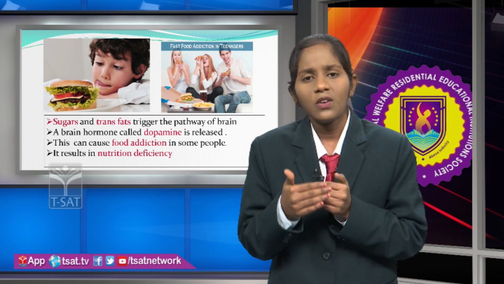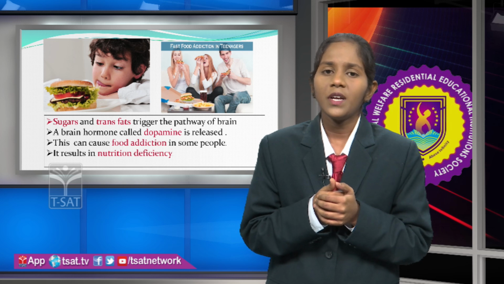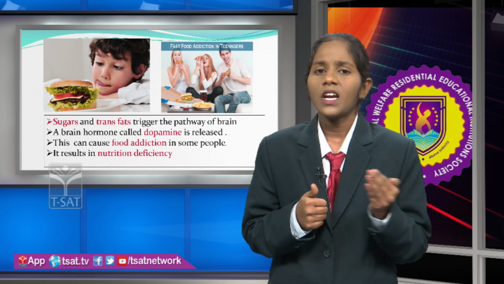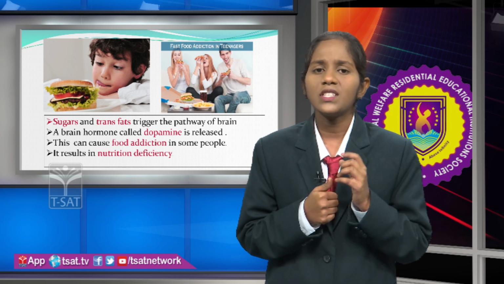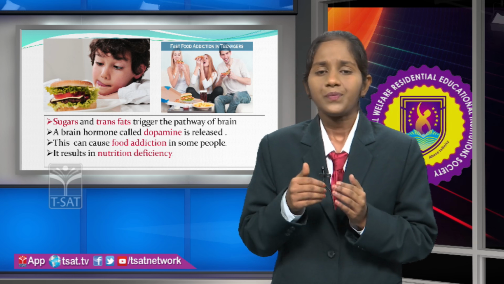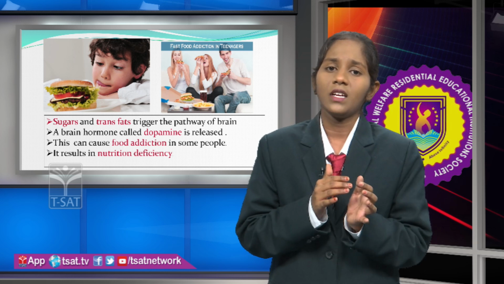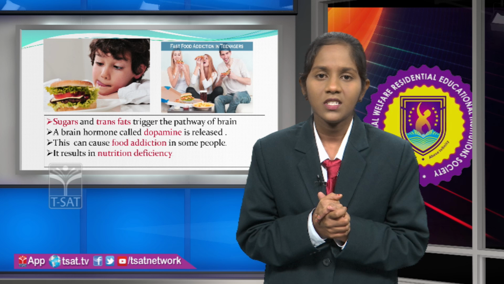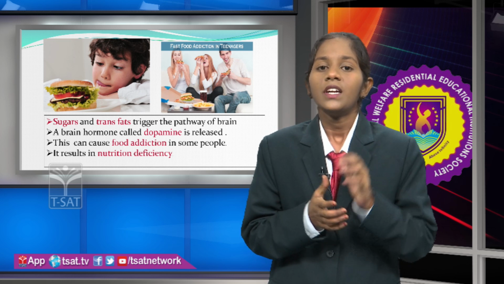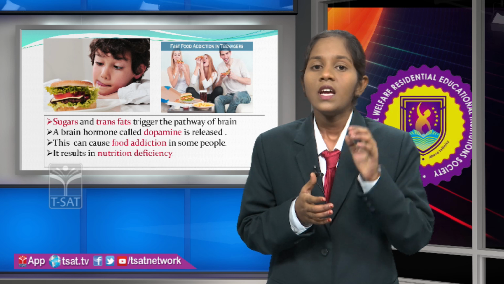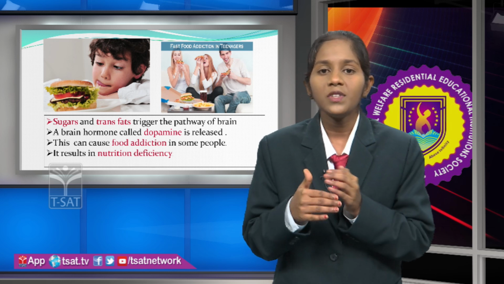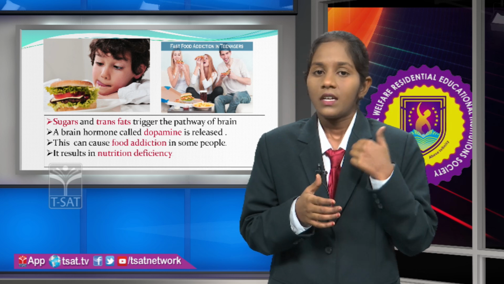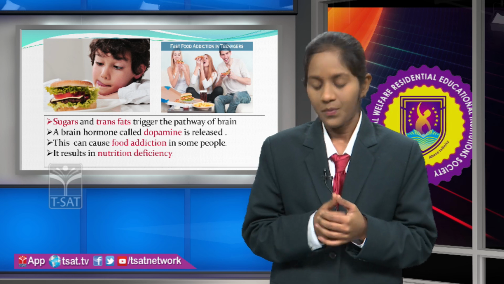If they frequently consume this type of junk food, automatically they become nutrient deficient. As you all know, junk food does not contain any kind of essential nutrients. It is of limited nutritional value. So, if they go for junk food frequently, they become nutrient deficient. Like this, the dopamine will trigger the functions of the brain and program the brain to perform this behavior again and again. This is how children and teenagers are continuously addicted to the consumption of junk food.